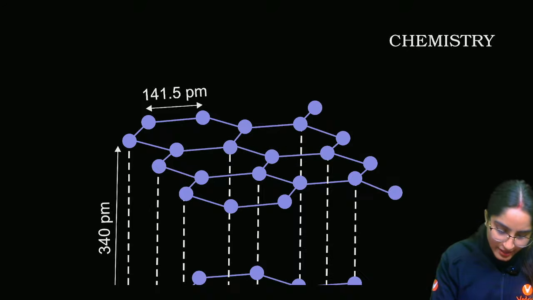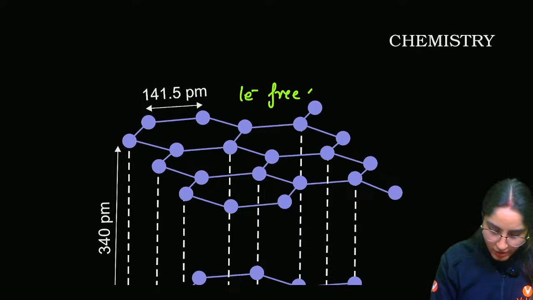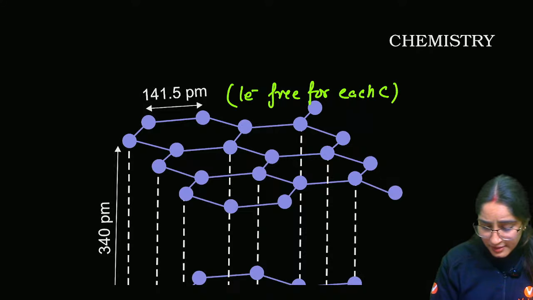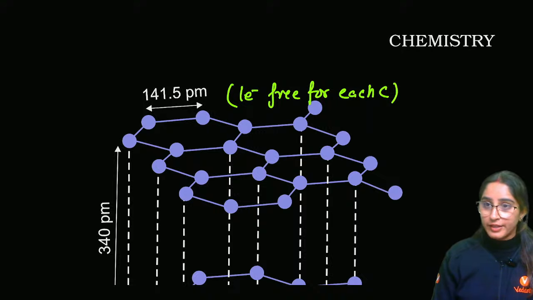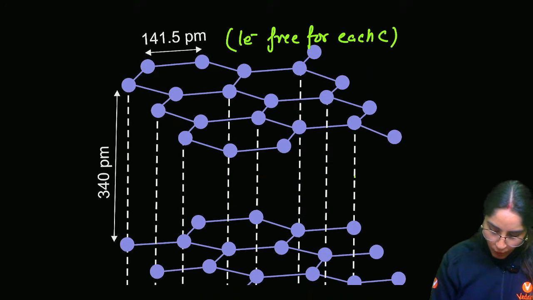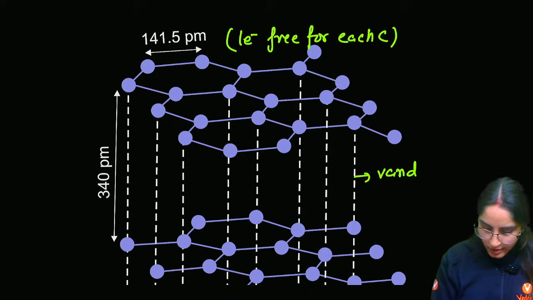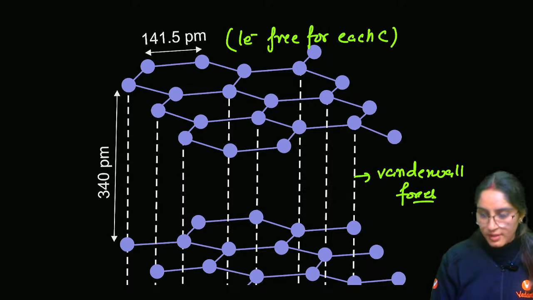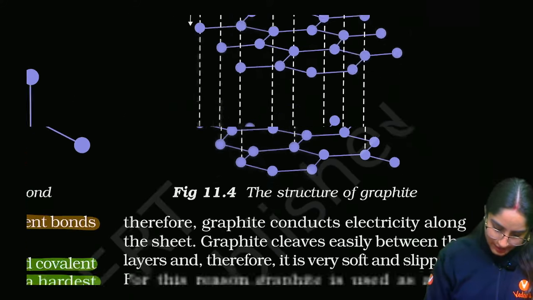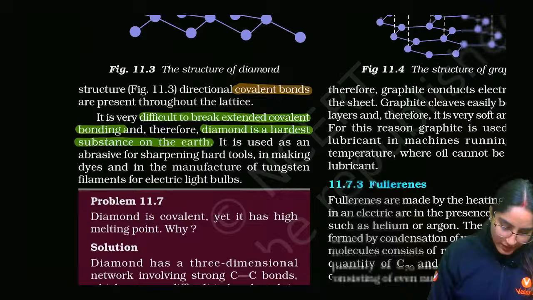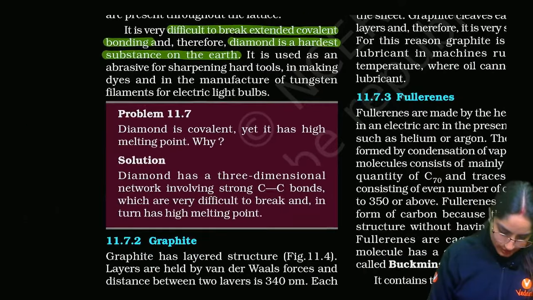That's why one electron is always free, one electron free for each carbon. That's why it has very good electrical conductivity. And these are van der Waals forces. Hexagonal rings are connected by covalent bonds, and the sheets are held together differently.